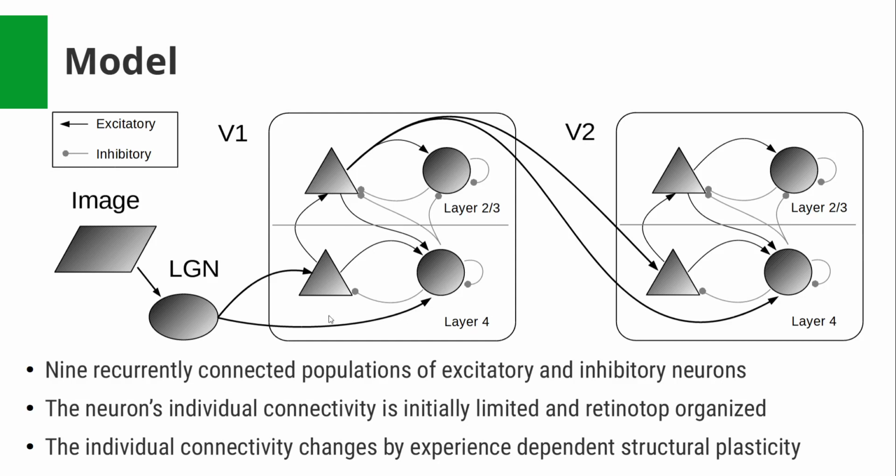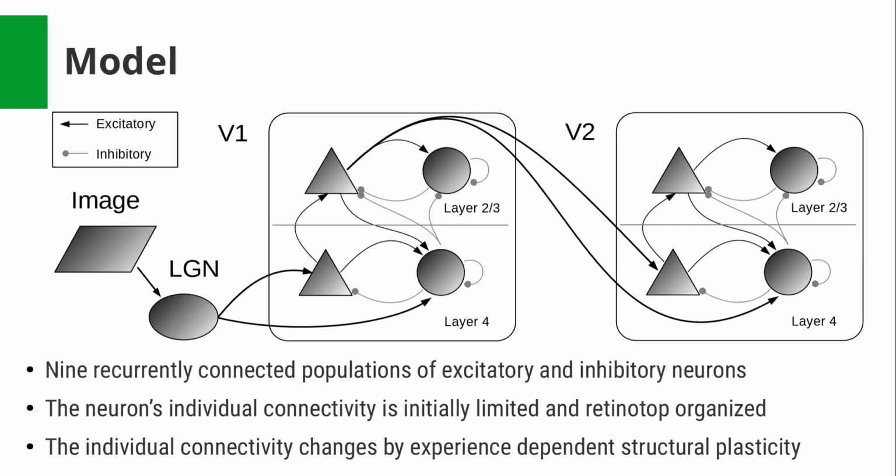We have 9 populations of excitatory and inhibitory neurons which are recurrently connected. These are some thousand neurons and about 1 million synapses. Dependent on the neuron type, the synapses are excitatory or inhibitory. For the initial connectivity, we use theoretical assumptions on the organization. Each neuron has a limited window of connected neurons, and the connections of the neurons are retinotopically organized. This means neighboring neurons receive input from neighboring neurons.